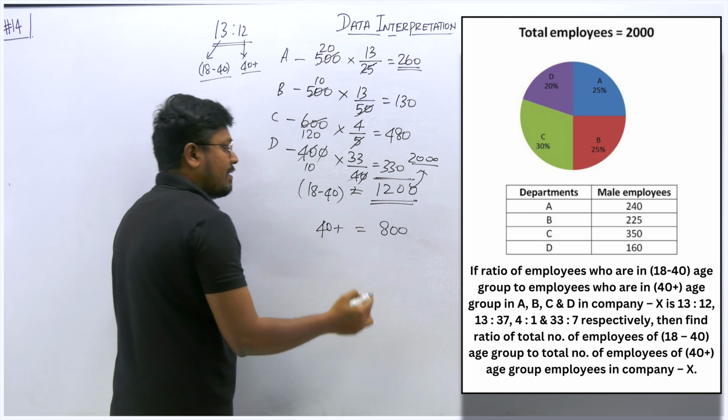Very easy question, right? Many students struggle to solve these kinds of questions. Why? Because they find the 40 plus group separately for calculating the ratio. Students usually take more time. It is not required, because we know 13 will be 18 to 40 divided by total, so the resultant will be the age group of 18 to 40. Once you find this age group, you can either subtract or find the total of it. We know the total number of employees of all 4 departments is 2000. So from 2000 you can directly subtract 1200. The resultant will be 800. So 1200 to 800, the answer will be 3 is to 2, which is the answer for question number 5.